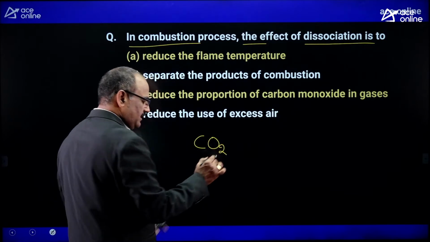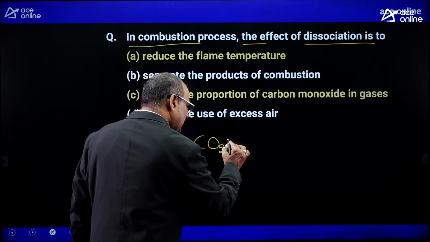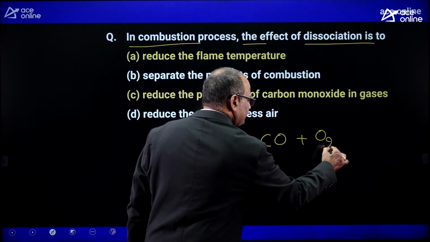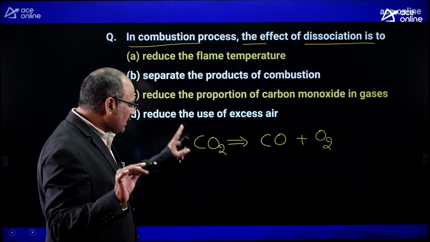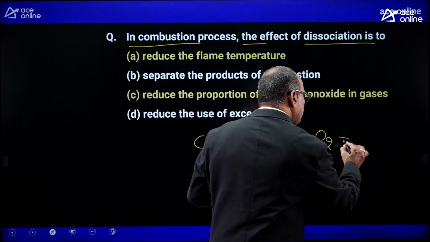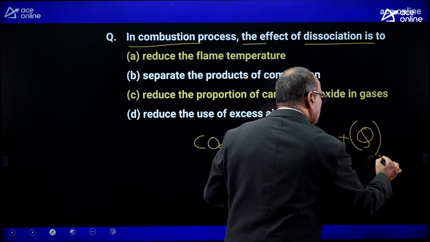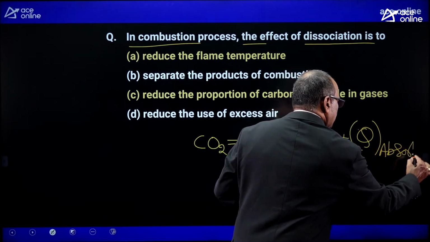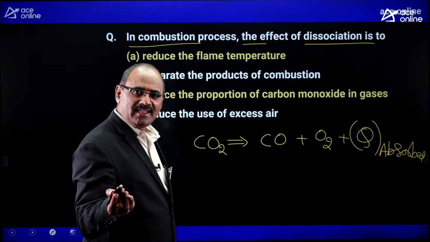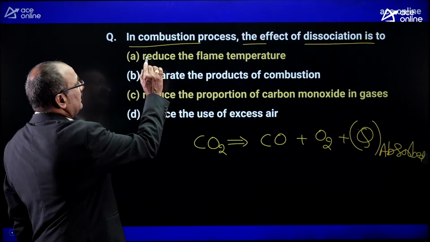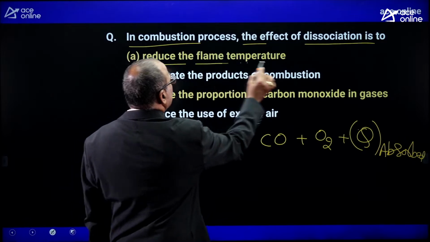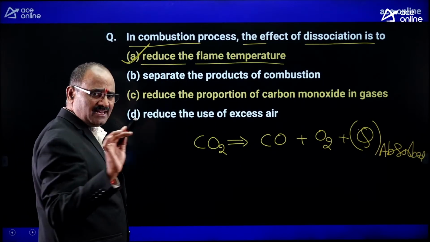The carbon dioxide, which is a combustion product, will be splitting into carbon monoxide and oxygen. For splitting the carbon dioxide into carbon monoxide and oxygen, it is absorbing heat. Heat is absorbed. Because of the heat absorbed, what about the temperature of the gas? Definitely it decreases. Look at the options. In the combustion process, the effect of dissociation is to reduce the flame temperature. Therefore, option A can be selected.